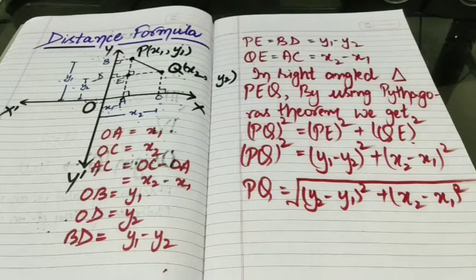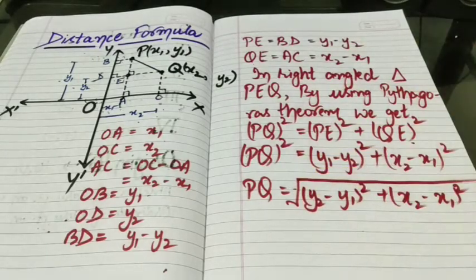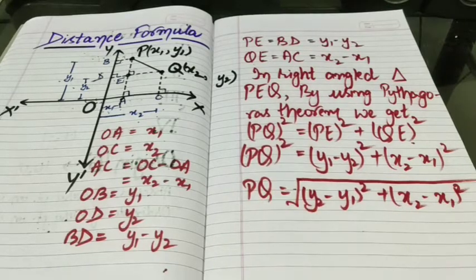One thing you need to note down is that while taking square roots, we haven't applied the plus-minus sign. We have just taken the positive quantity, and we haven't applied the negative sign in front of it. It is because PQ is the length of a line segment, and a length can never be negative. That's why we haven't taken the negative sign.